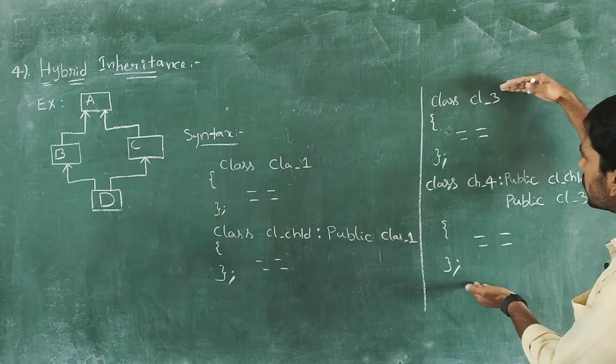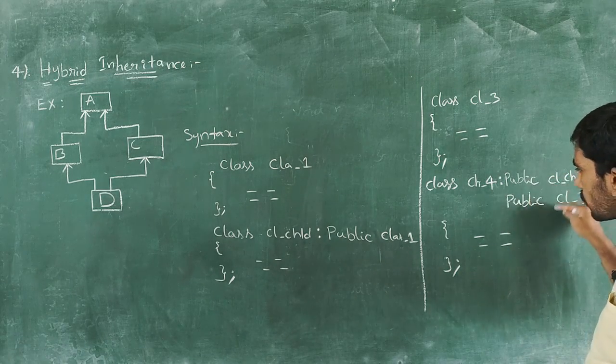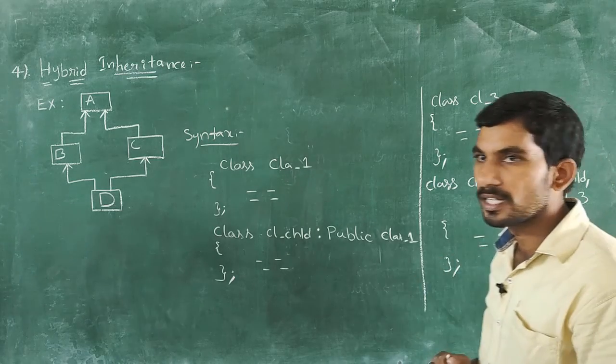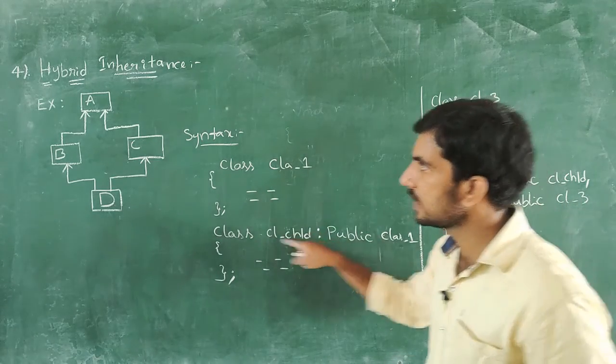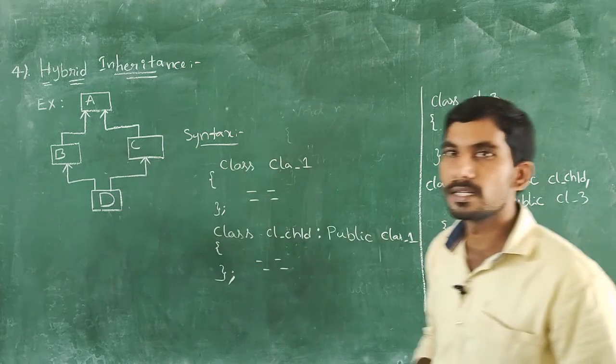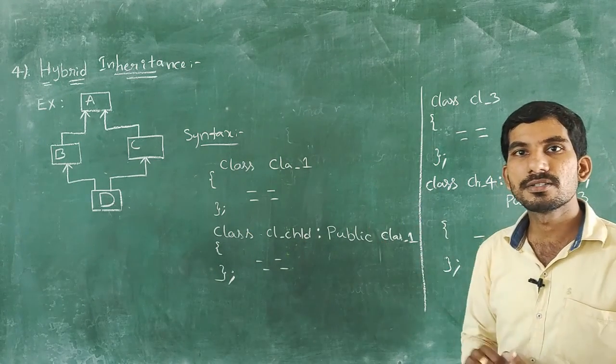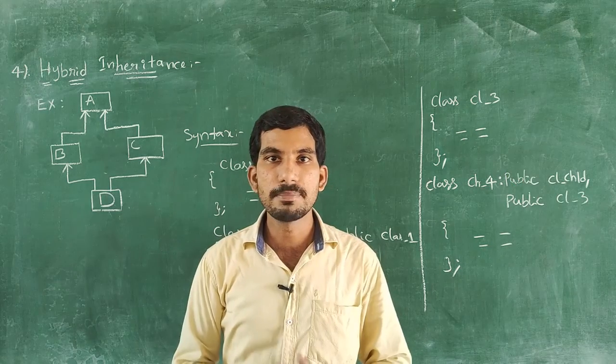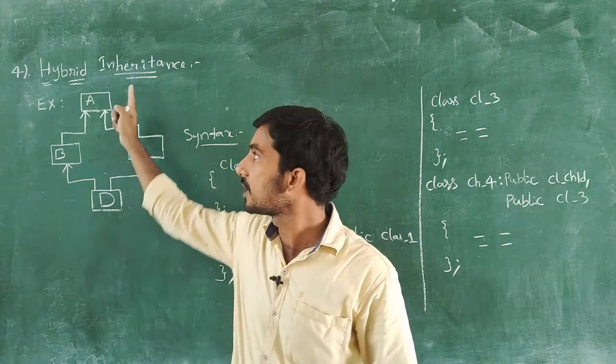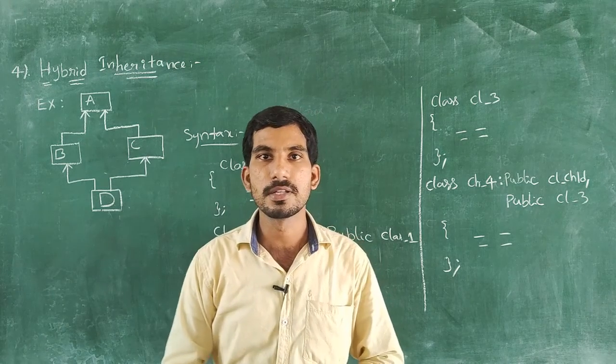See this one? This part looks like a multiple inheritance, and this part looks like a hierarchical inheritance. So this is the simple syntax for hybrid inheritance in C++. Let me go through an example of hybrid inheritance in C++.